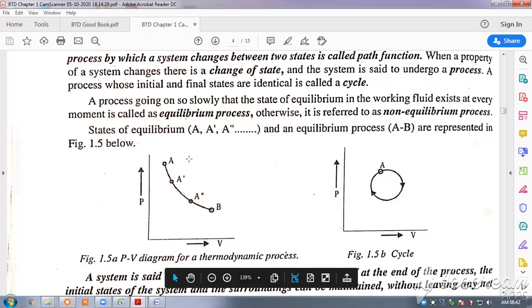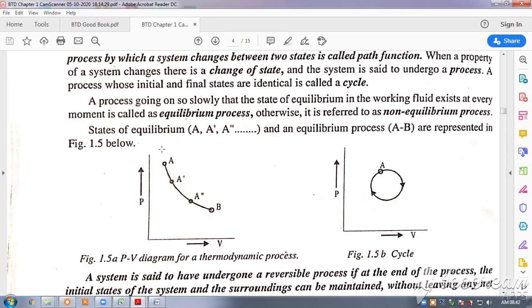When a property of a system changes, there is a change of state and the system is said to undergo a process. Here you can see the properties of the system are changing, like temperature, volume, and pressure. So this is known as a process because there is a change in state. But a process whose initial and final states are identical is known as a cycle. So this diagram represents a cycle where the initial and the final states are the same.